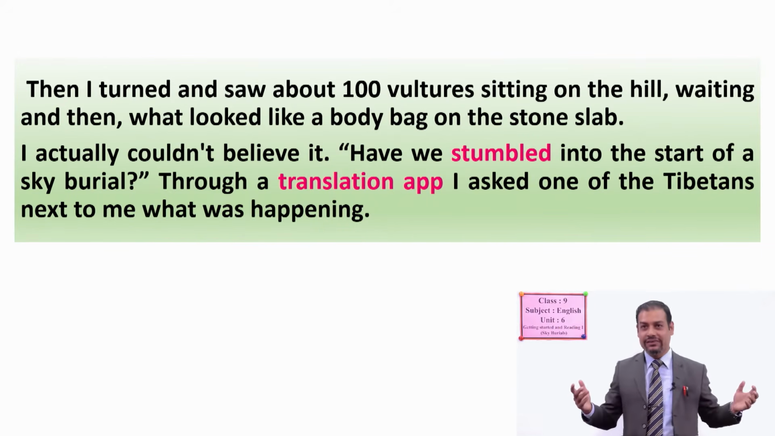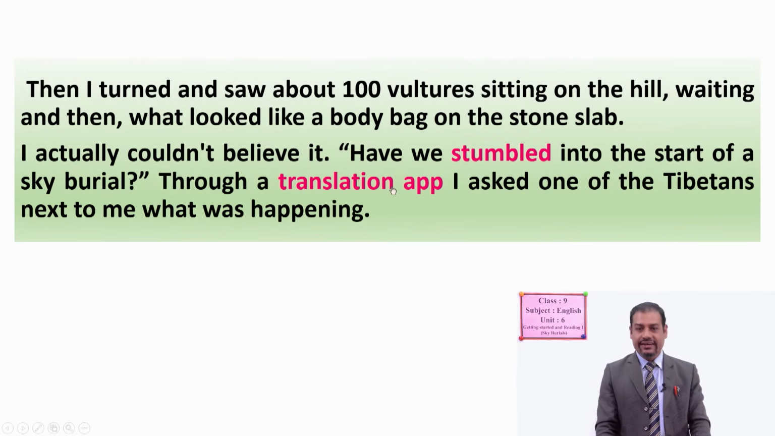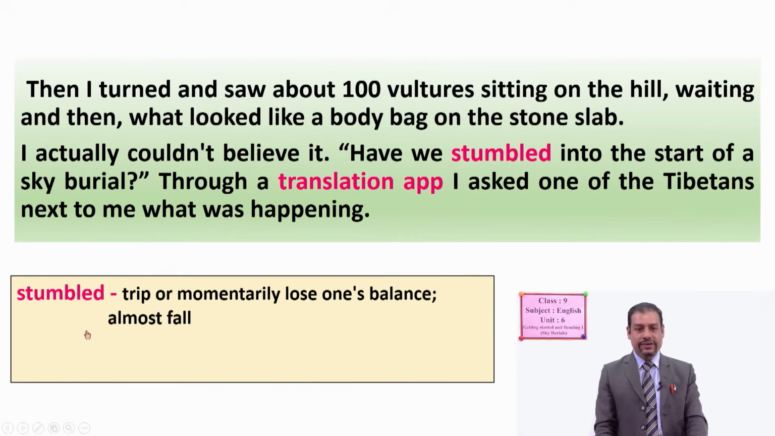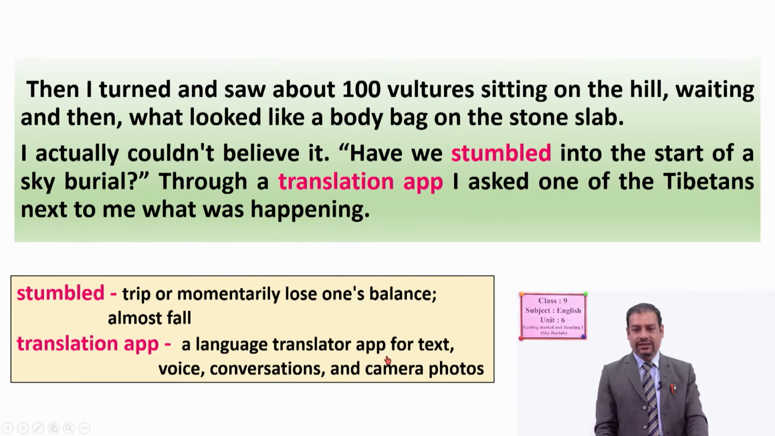Oh my God. So dear students, again we have two unfamiliar words here highlighted: stumbled, translation app. So can you tell me the meanings of these words in this context? All right, now you can check and note down. Stumble means trip or momentarily lose one's balance, almost fall. Okay. Another, we have a language translator app for text, voice, conversations, and camera photos. I have already told you.